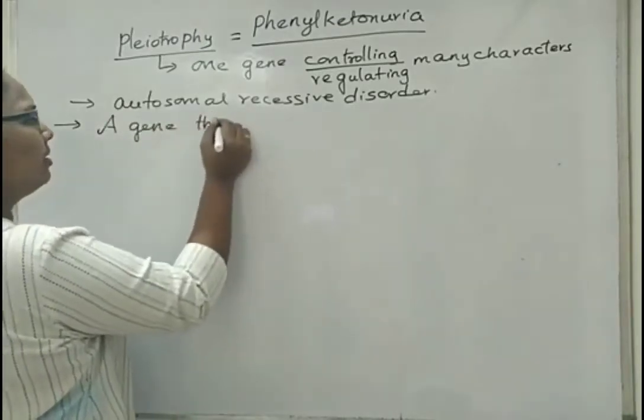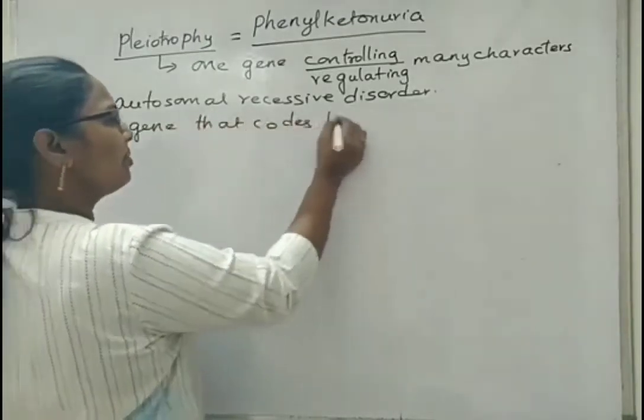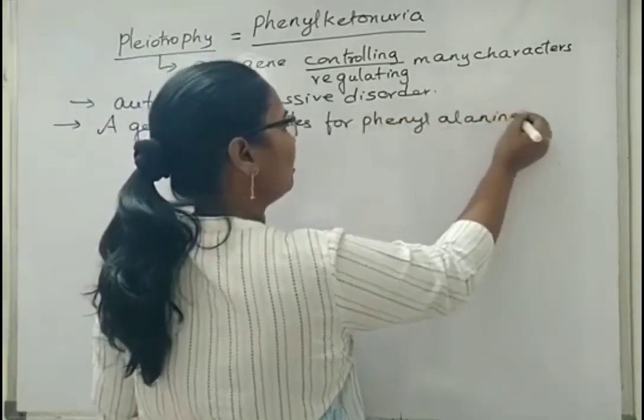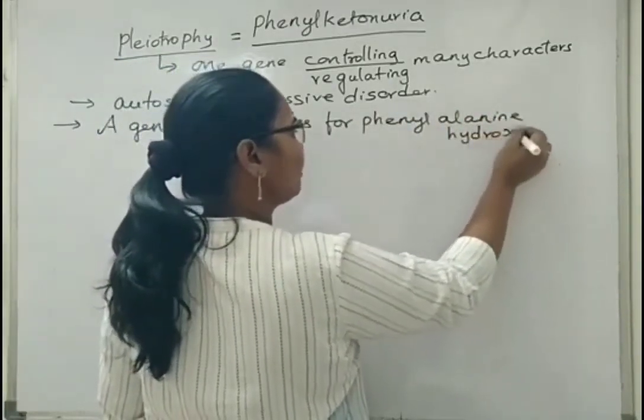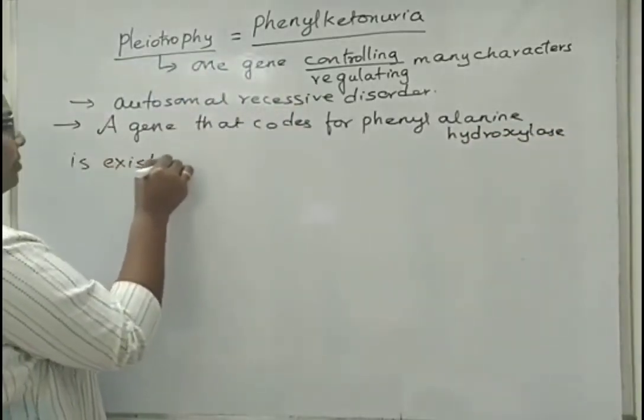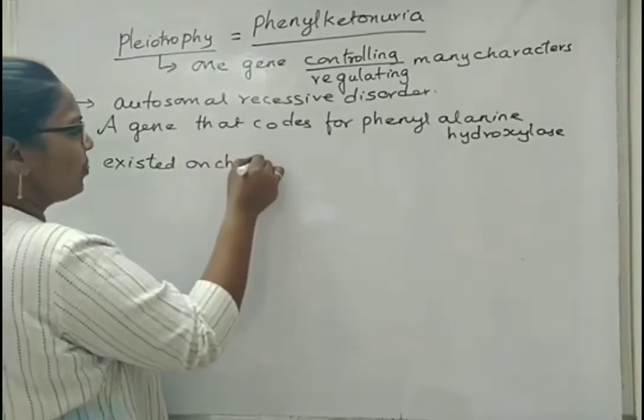A gene that codes for phenylalanine hydroxylase exists on chromosome 12.